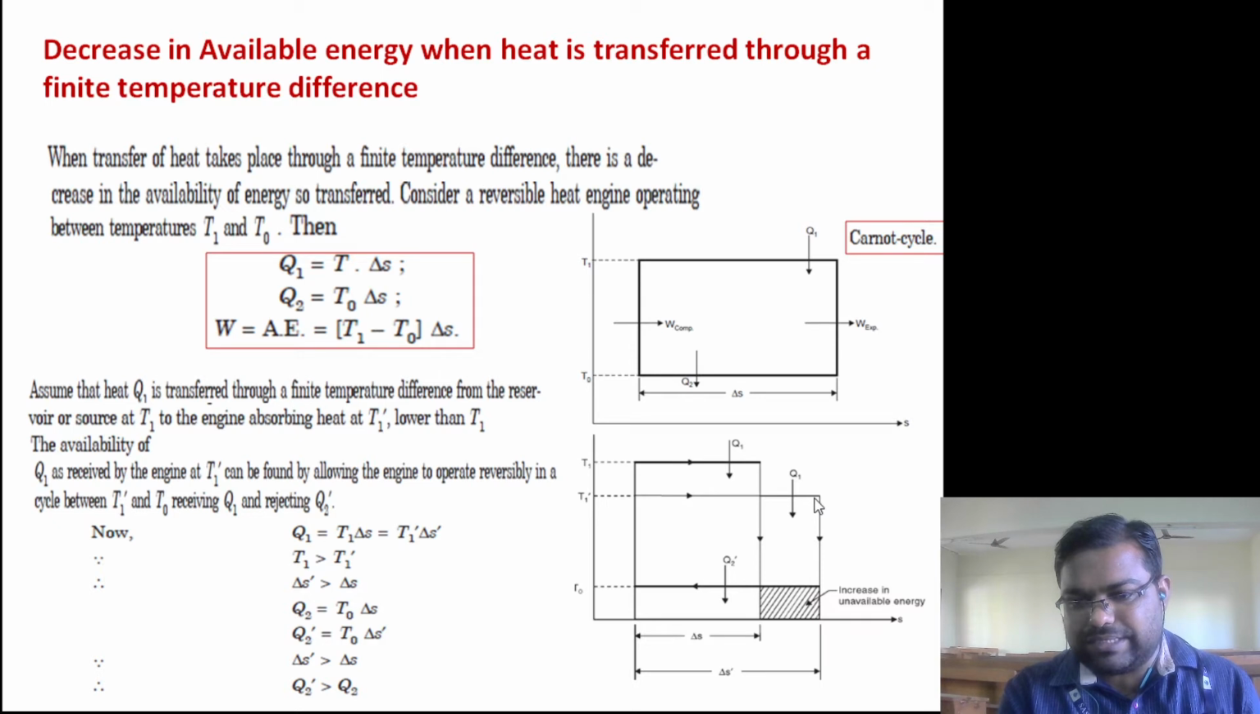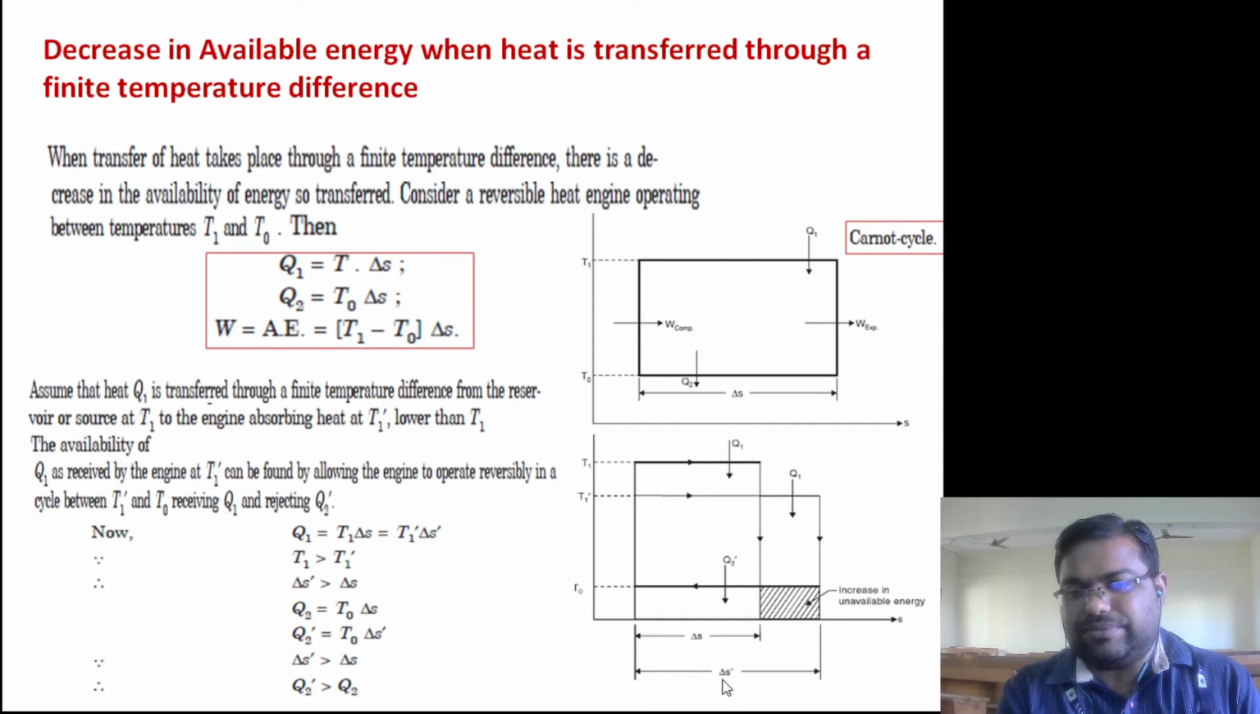And for this Carnot cycle, change in entropy is delta S dash. So you can say T1 dash into delta S dash is also Q1. So Q1 is equal to T1 delta S is equal to T1 dash delta S dash. That's the one thing. But we know T1 is greater than T1 dash. If T1 is greater than T1 dash, then what will happen? Then change in entropy delta S dash is greater than delta S.